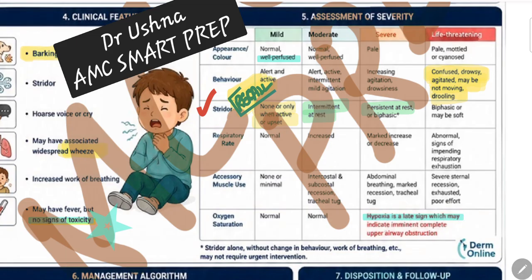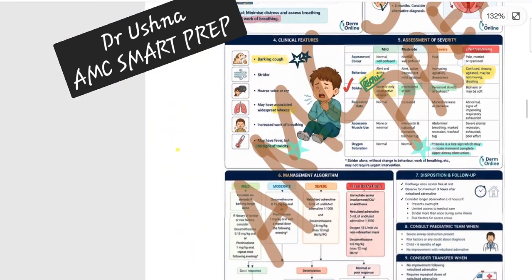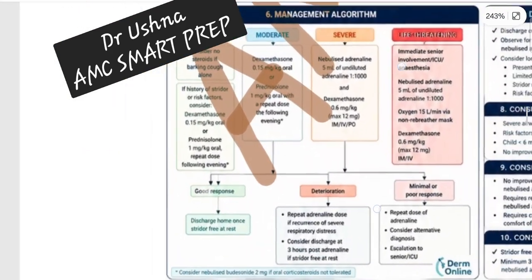Hypoxia is only the late sign in your severe group or the life-threatening group. So hypoxia is a very important thing, stridor is a very important thing, and any child that is presenting to you with a very confused state, that is basically your life-threatening group. So that's how you have to classify your patient. Why are we classifying the patient? Because the treatment is entirely different.